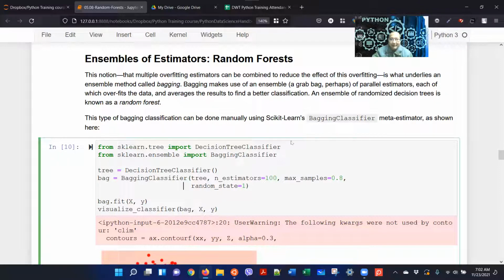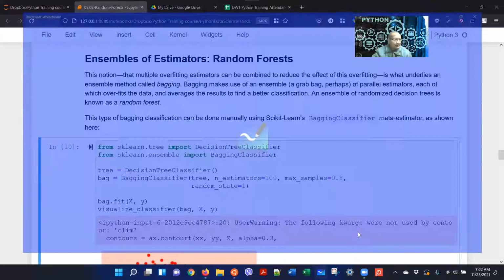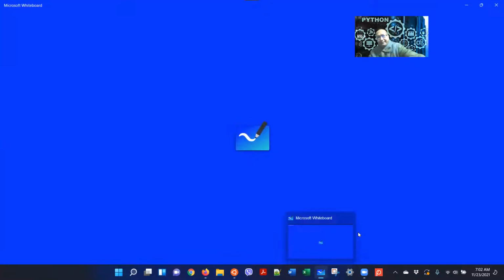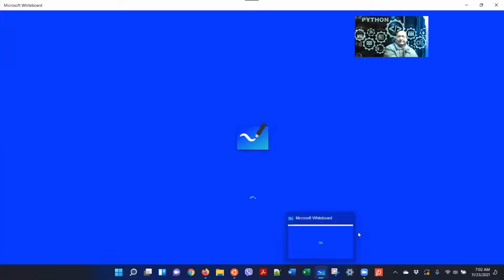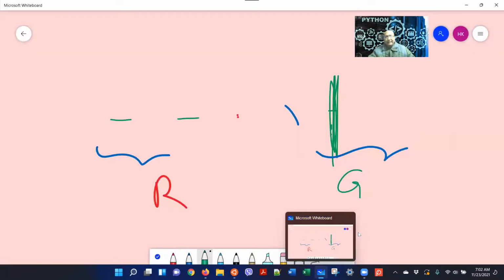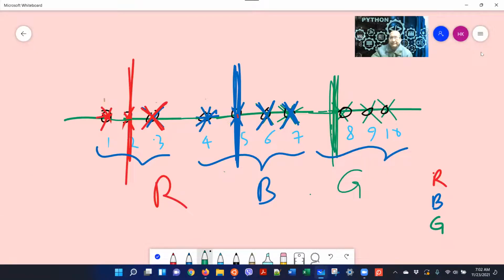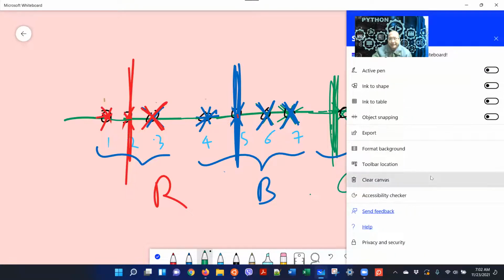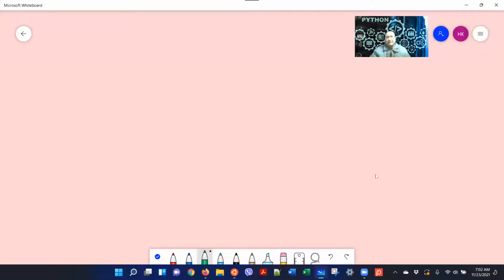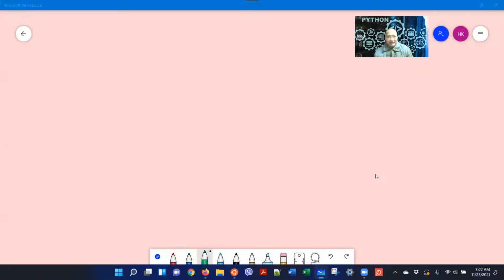Let me show you by drawing. So here we go. Clear it out. Now, bagging. What is bagging? So look at this code right here.